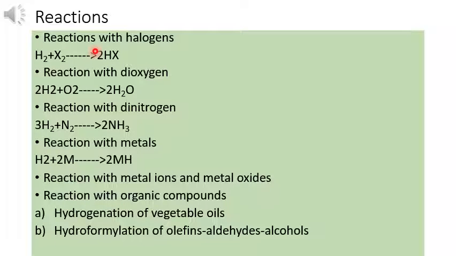Next are some of the simple reactions of dihydrogen. When hydrogen reacts with halogens, where X means halogen, it gives hydrogen halides. And when it reacts with dioxygen, hydrogen plus oxygen gives water. When it reacts with dinitrogen, H2 plus N2 gives ammonia. And it reacts with metals to form metal hydrides.